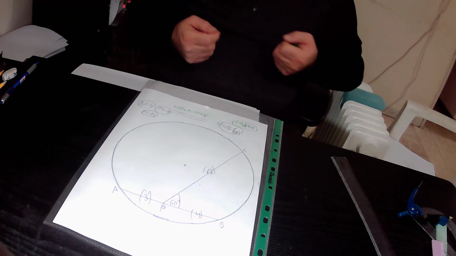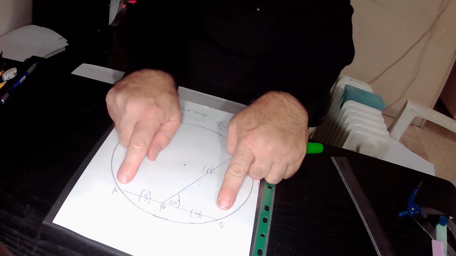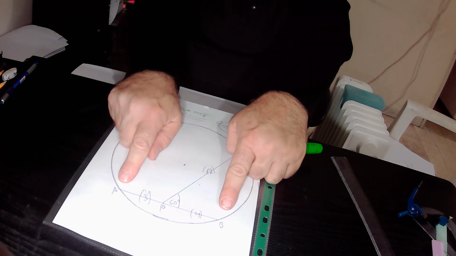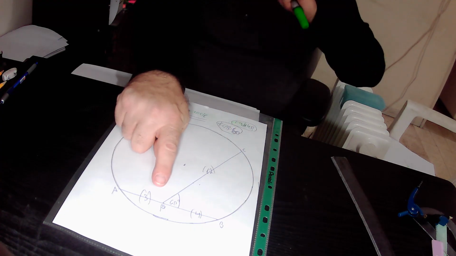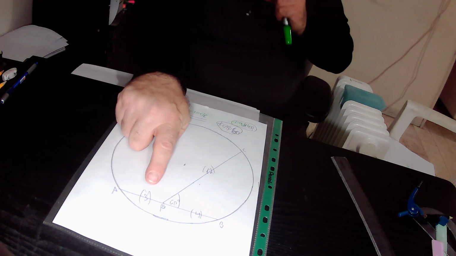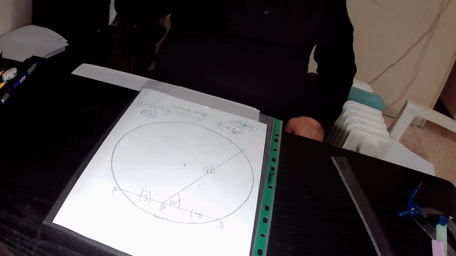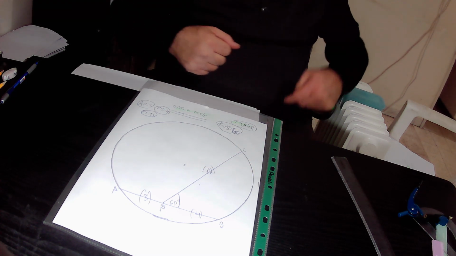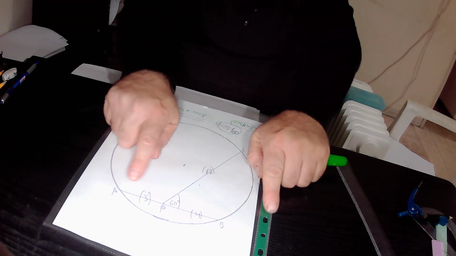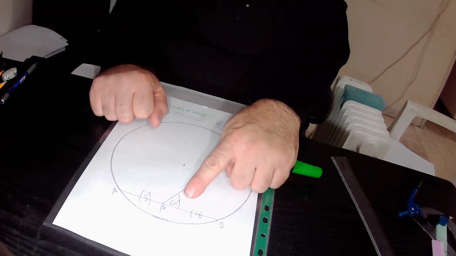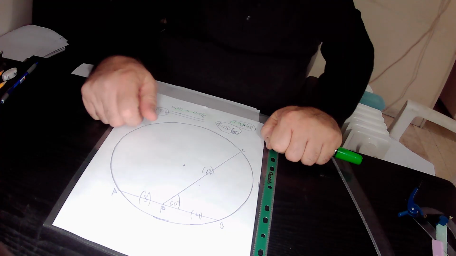It is given in the question that AB is a straight line. So if we focus on the upper side of the straight line AB at point B, here the sum of the angles must be equal to 180 degrees according to Rule 3. Rule 3 said that the sum of the angles on one side of a straight line is equal to 180 degrees. So which angles do we have at the upper side of the straight line AB at point B? We have this angle that is equal to 60 degrees in size, plus this missing angle.